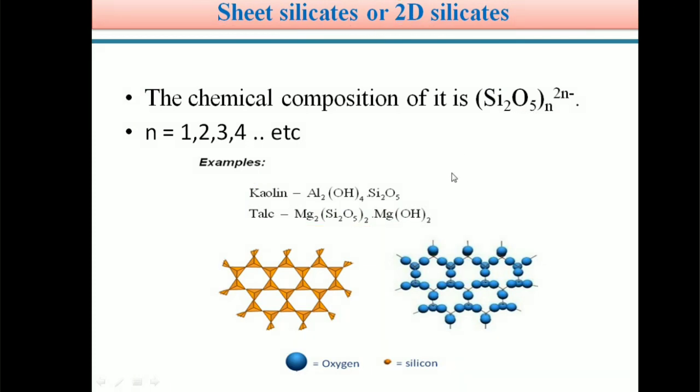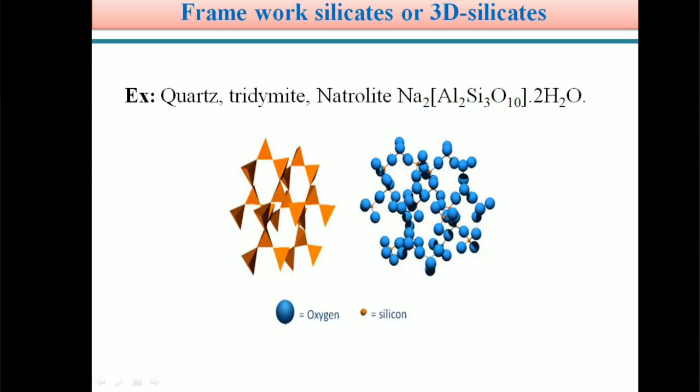And we can see another type of silicates. The last type is three-dimensional silicates. Just now we saw 2D silicates; another category is 3D silicates. These 3D silicates are also called framework silicates. They are called framework silicates because the three-dimensional arrangement takes place in a frame type, and a unique order is followed.